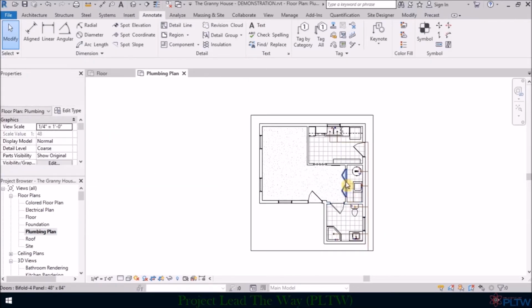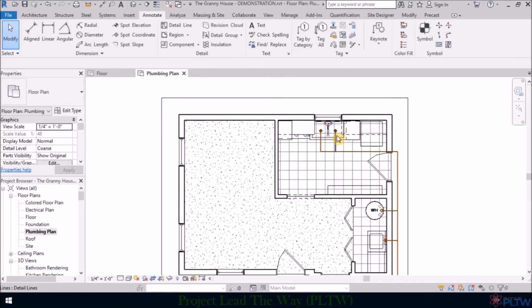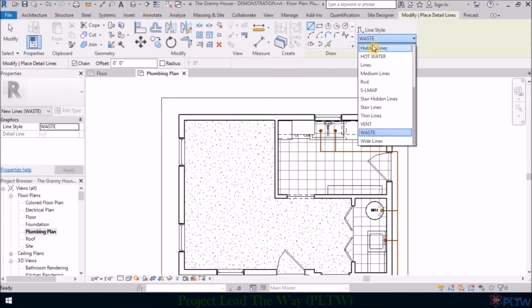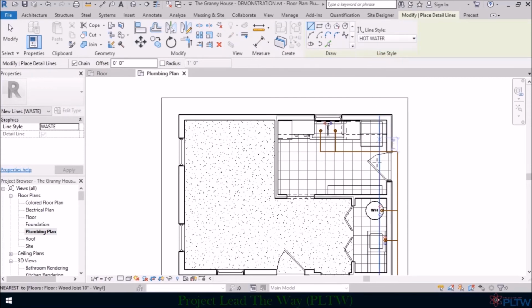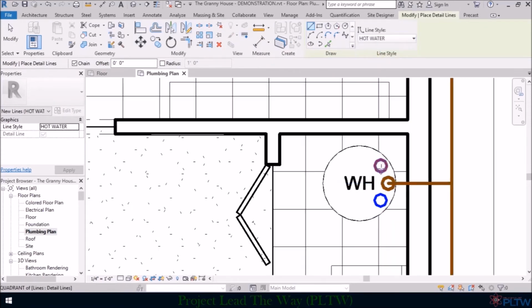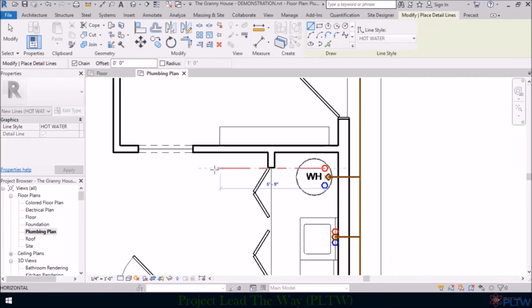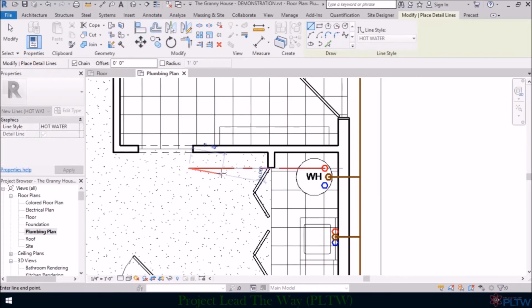Next thing we're going to do is draw in our hot water lines. If you'll want to follow along here, I think it's good to assume that our hot water lines are going to come from here. So we're just going to draw a line straight over somewhere, and we're going to stop right there.